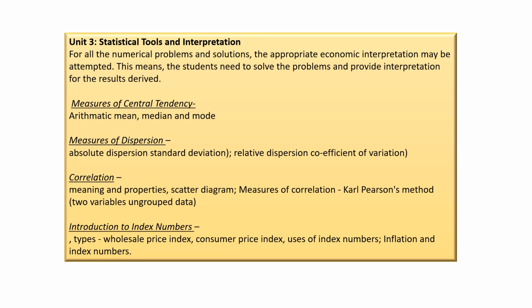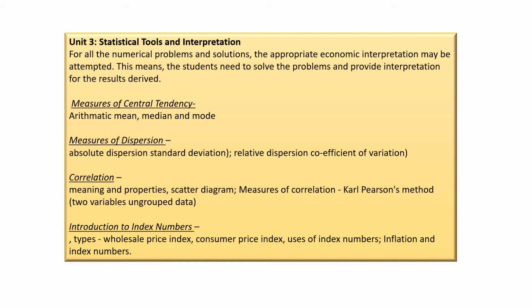Now we will learn after that unit 3, statistical tools and interpretation. Measures of central tendency. Here a lot of parts have been deleted. First is measures of central tendency: arithmetic mean, median and mode, all these things we will learn, because we already learned it in our previous classes also. In class 10 mathematics, we learned all of this.